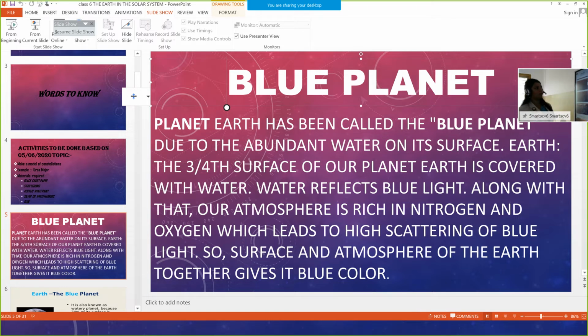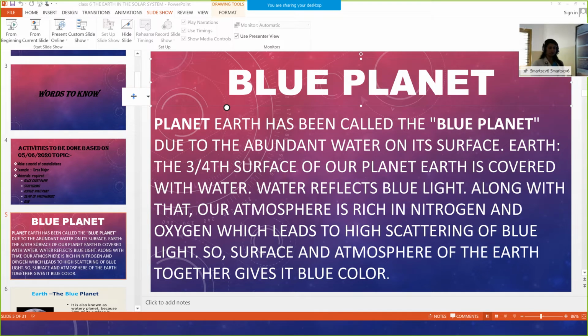Planet Earth has been called the blue planet due to the abundant water on its surface. Of the surface of our planet, 3/4 is covered with water. Water reflects blue light. Along with that, our atmosphere is rich in nitrogen and oxygen, which leads to high scattering of blue light. So, the surface and atmosphere of the earth together give it blue color.